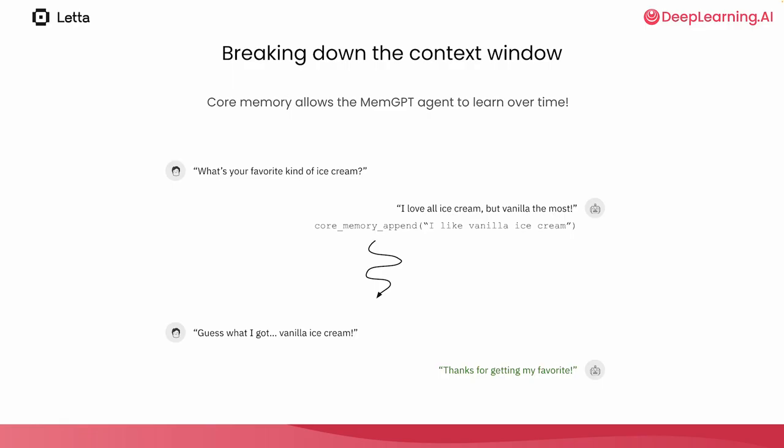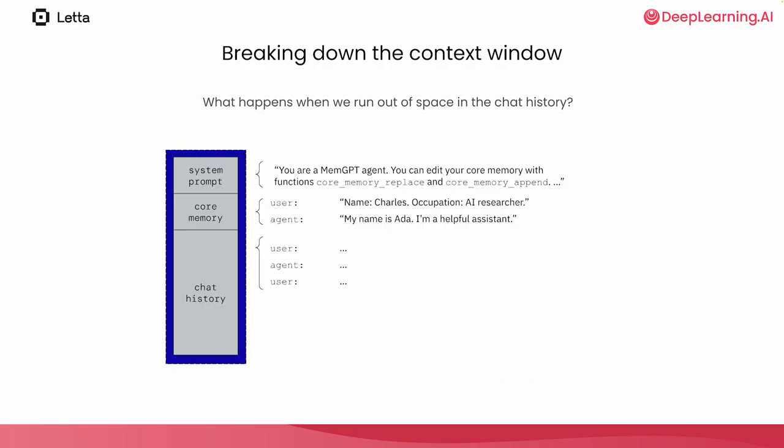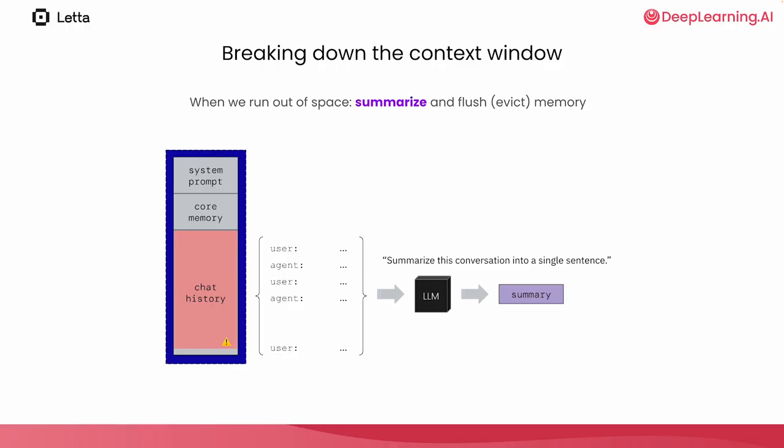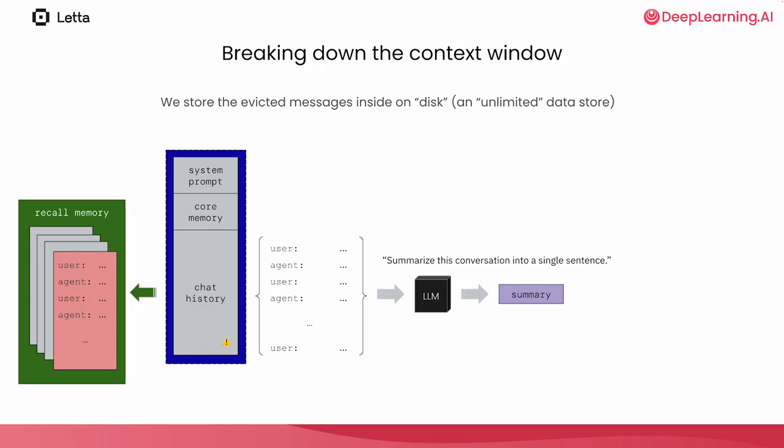So if the user asks the same kind of question, the MemGPT agent can reply with a much more realistic response. So what happens when we run out of space in the chat history? Context windows are finite, so no matter how large the context window in the base LLM, if your conversation goes on for long enough, you'll eventually run out of space. In MemGPT, when we run out of space, we first flush or evict a chunk of the messages in the chat history and replace them with a recursive summary. We call this summary recursive because it summarizes all of the messages that were evicted, which itself may include a previously generated summary.